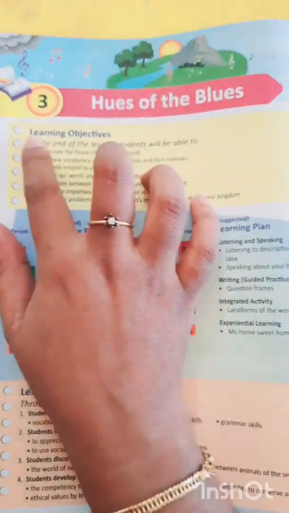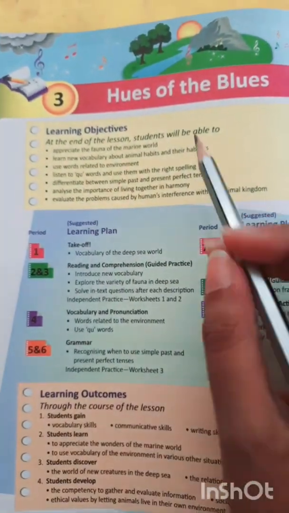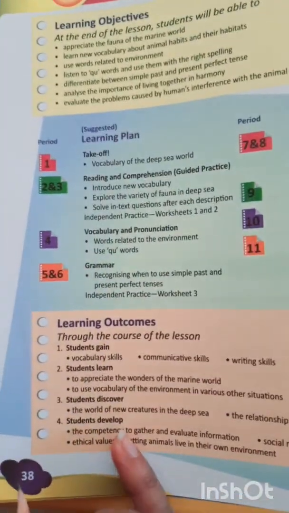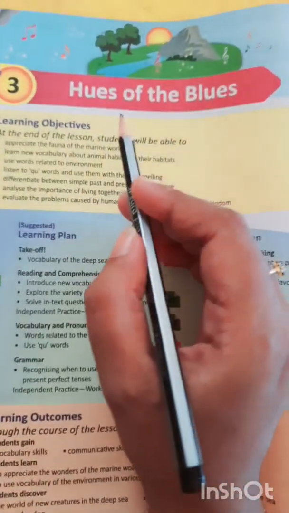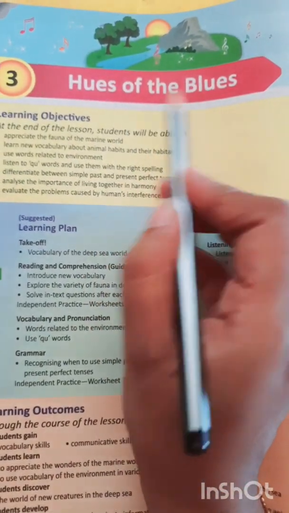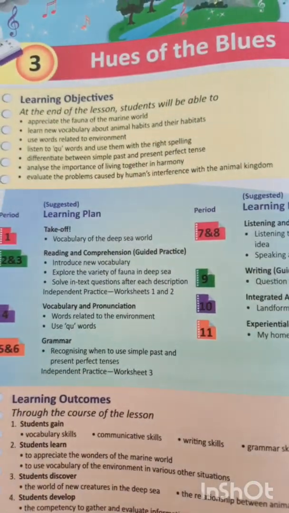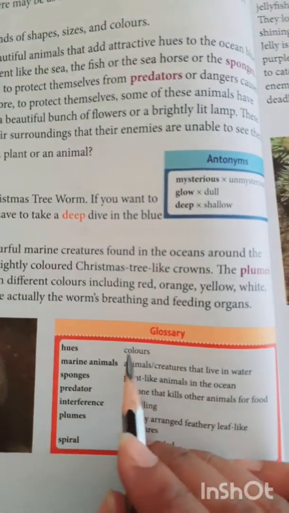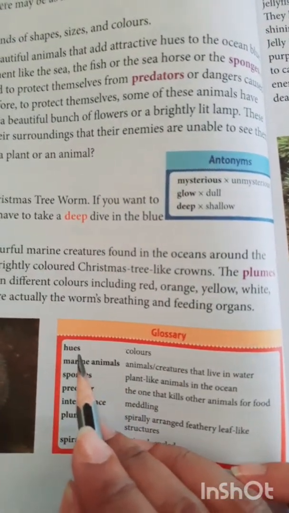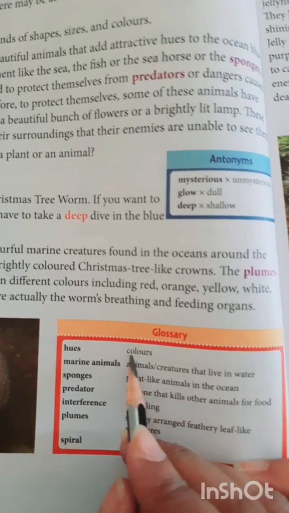So today we are going to learn a new lesson, lesson 3, Hues of the Blues. All of you take page number 38. Children, what's the title of the lesson once again? Hues of the Blues. What's the meaning of hues? Any idea? Now turn to page number 40. Here in the glossary column, you can find the meaning of hues. What's the meaning? Colors.